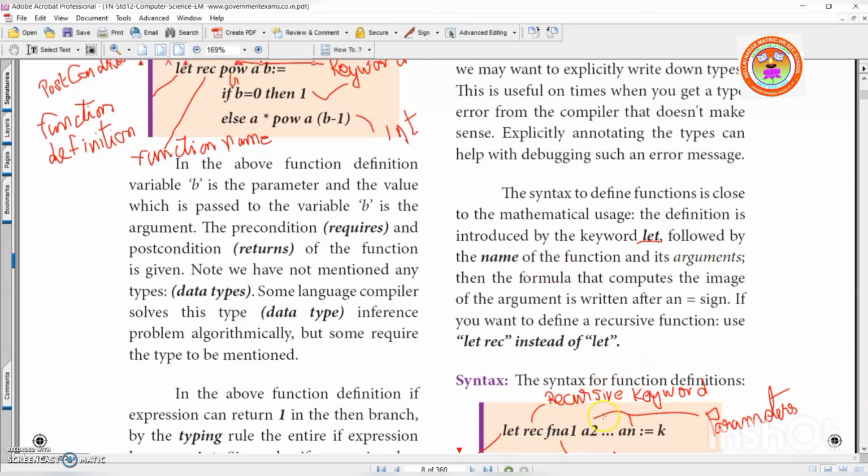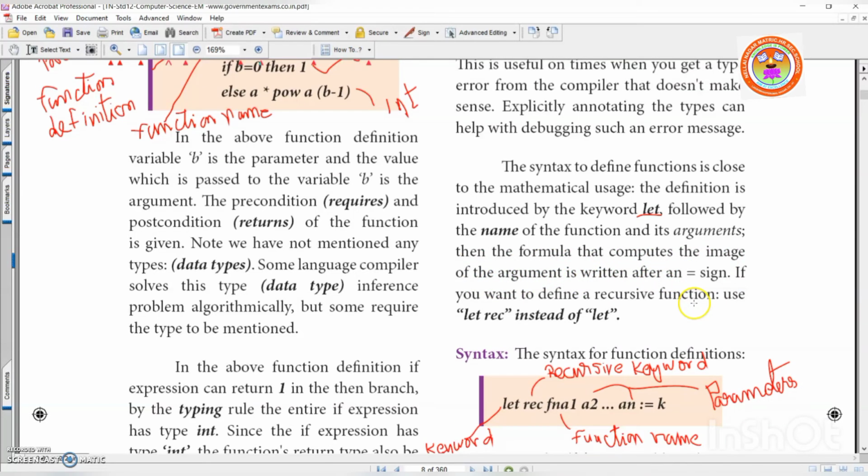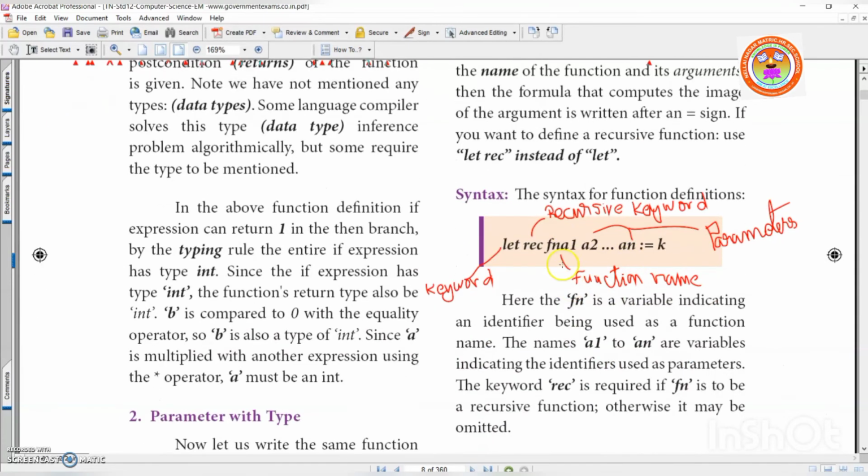These are arguments, right? Then the formula that computes the image of the argument is returned, equal to. See, this is the equal to sign. If you want to define a recursive function, use let rec. Rec is a recursive function definition keyword instead of let. Now you see the syntax here. Let is a keyword. Rec is a recursive keyword.